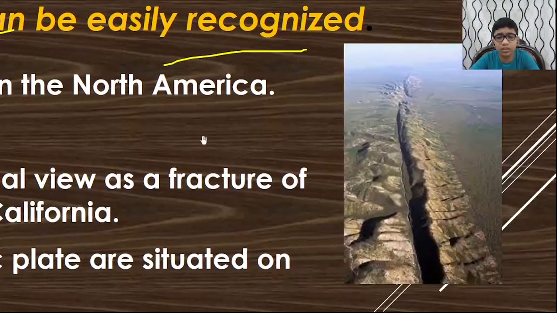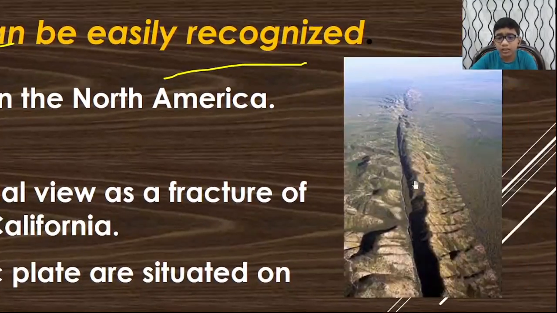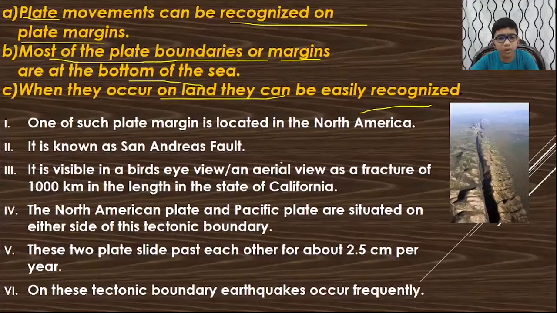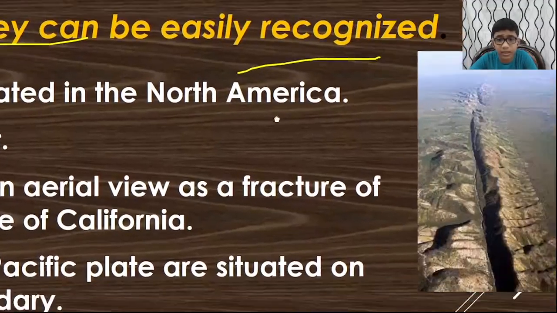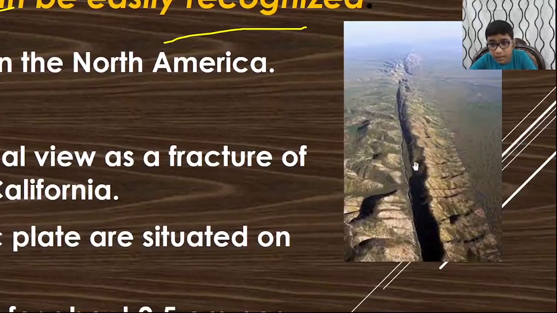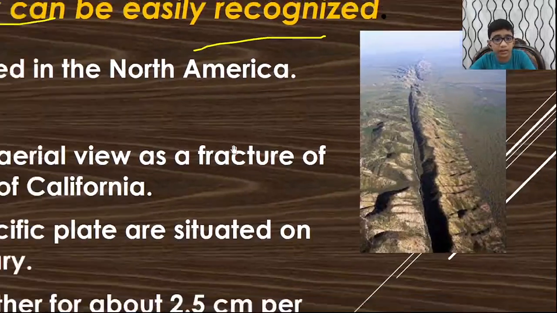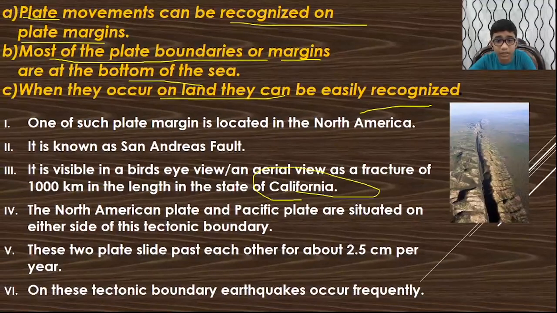You see, this is also a plate margin. This is located in North America. It is named the San Andreas Fault, and it is visible in an aerial view. It is a structure of 1,000 kilometers in the state of California. Like this it goes for 1,000 kilometers in California, in North America. The North American plate and the Pacific plate are situated on the edges of this tectonic boundary.